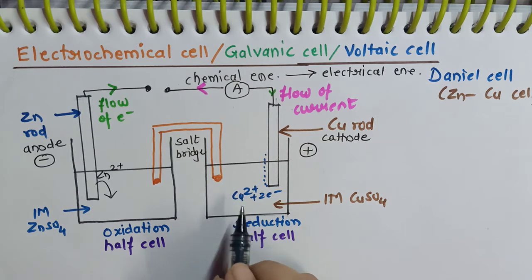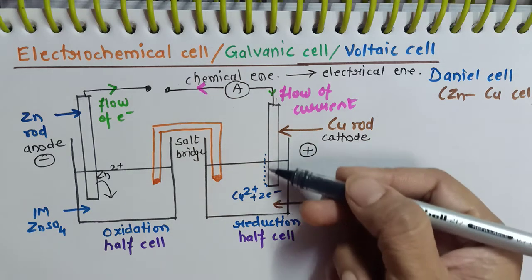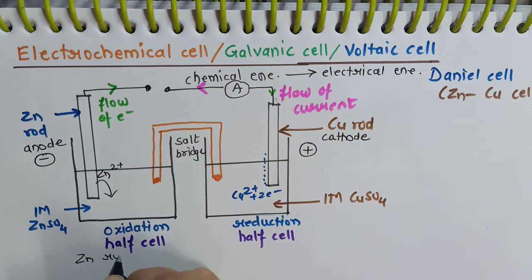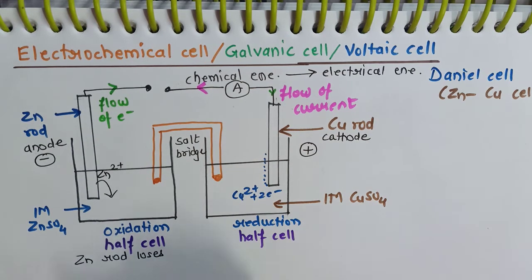These electrons are accepted by copper ions present in copper sulfate, and copper gets deposited in metallic form on the copper rod. So as the reaction proceeds, I will say the zinc rod loses weight, and secondly the concentration of zinc 2 plus in the electrolyte will increase as more and more zinc ions will be released in the solution.